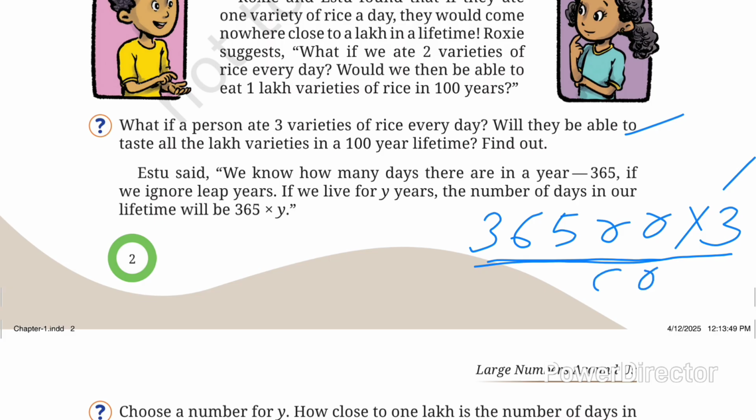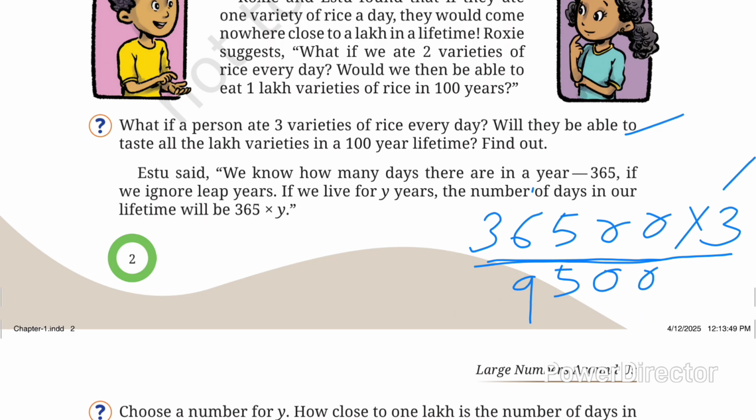Why? Because for one day, three varieties of rice, so for this many days we should multiply by 3. Okay, 3 zeros are 0, 3 zeros are 0, then 3 5s are 15. Then 1 carry, 3 6s are 18 plus 1 is 19, then 3 3s are 9 plus 1 is 10. This is 1,09,500. So the answer for this question is, if a person lives for a 100-year lifetime and eats three varieties of rice per day, he or she would eat more than 1 lakh varieties of rice. Okay, this is the solution of this question.